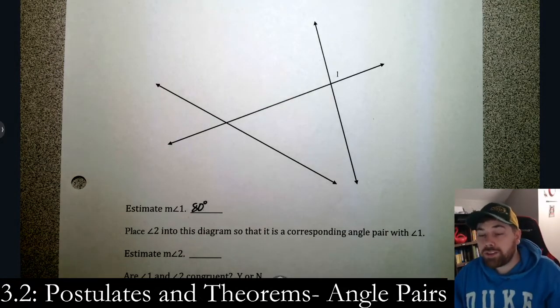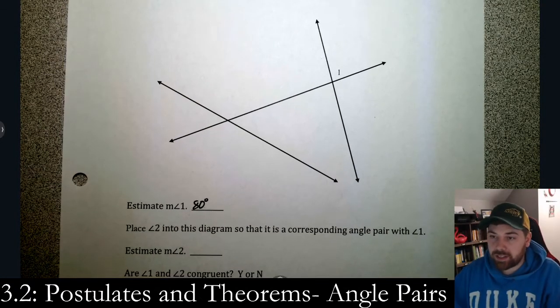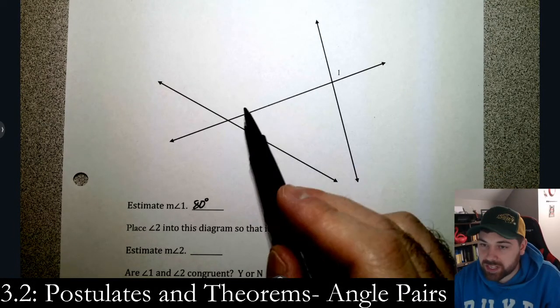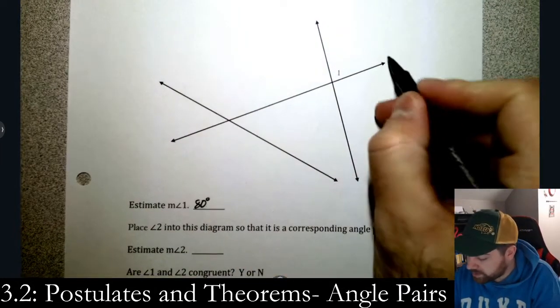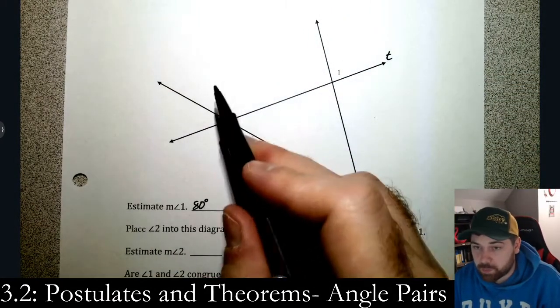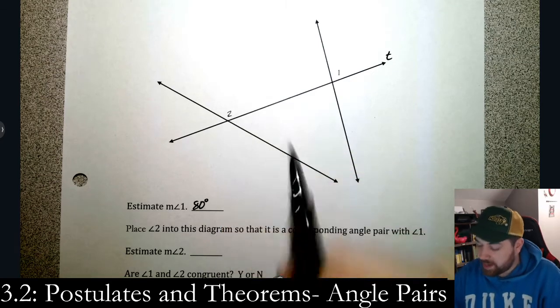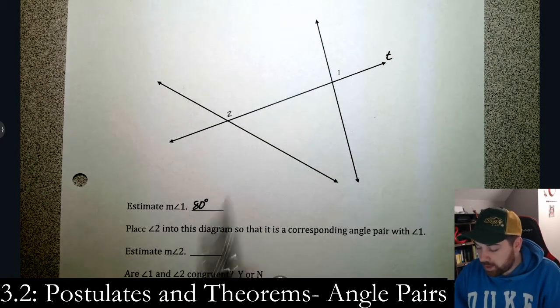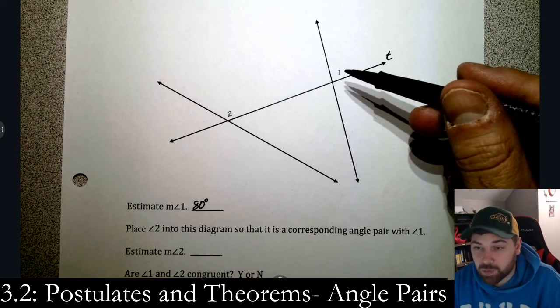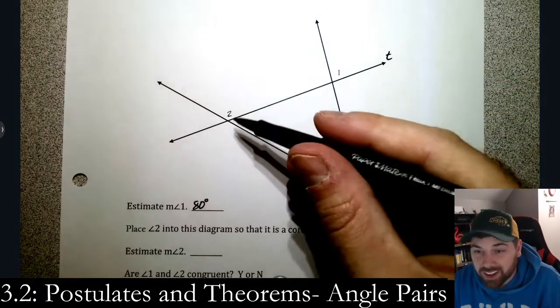So we want to place angle 2 on here. Let's write a 2 on here so it's corresponding. Remember, corresponding is on the same side as the transversal, so on the top. Again, this is the transversal. And then on the same side of the line, so on the right side. So top, right side, so it has to go right here. Now the question is, what does angle 2 look like? It's quite a bit bigger than angle 1, right? Quite a bit bigger. 110-ish.